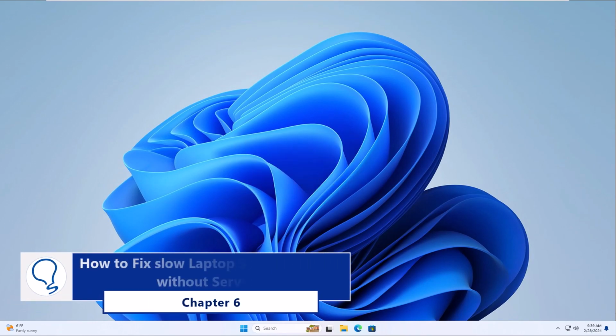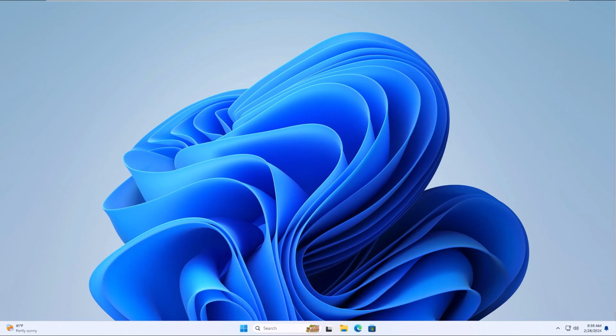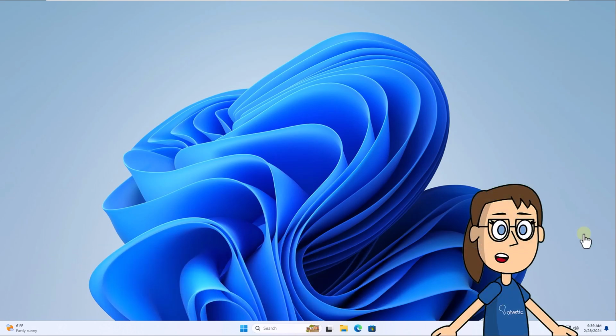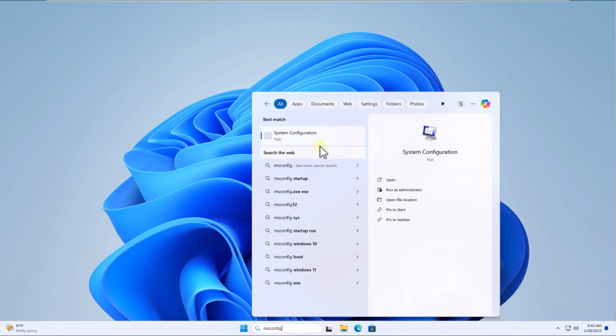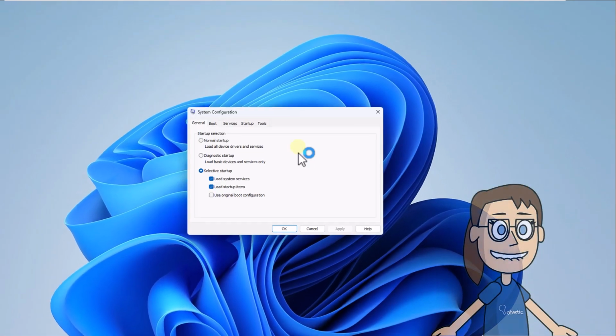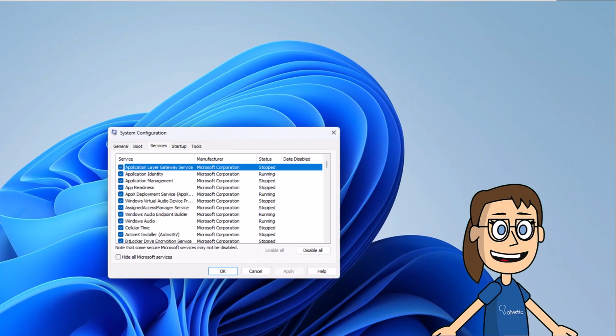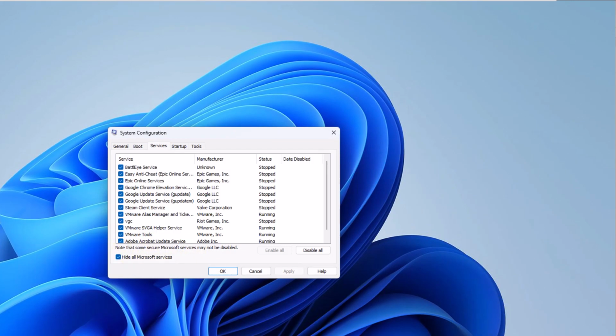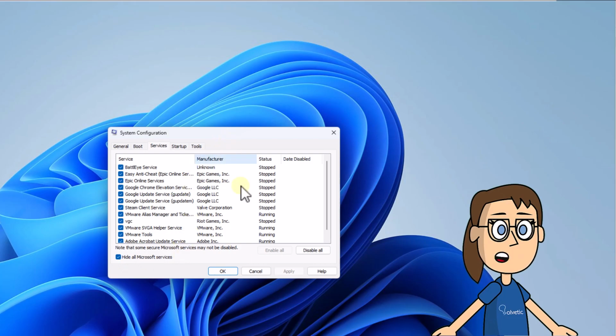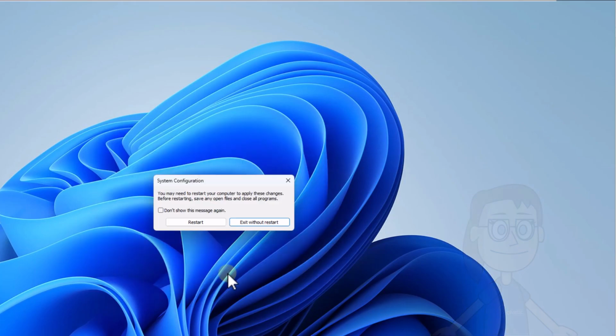Chapter 6. How to fix slow laptop startup starting without services. To begin, in the search box, enter msconfig. Click on System Configuration. After this, in the Services tab, check the box to hide all Microsoft services. When doing so, check the box, Disable All. When you apply the changes, you must restart the system to confirm this process.